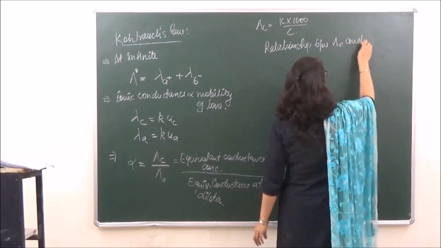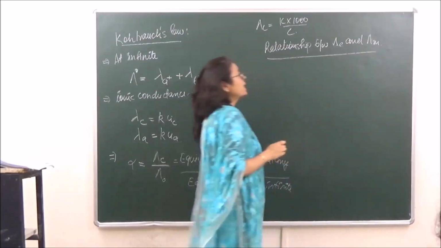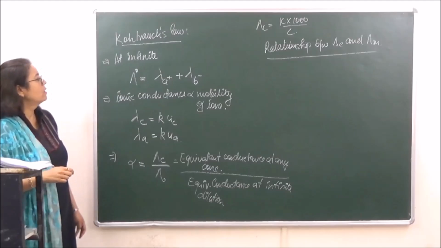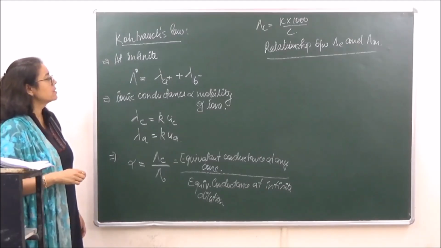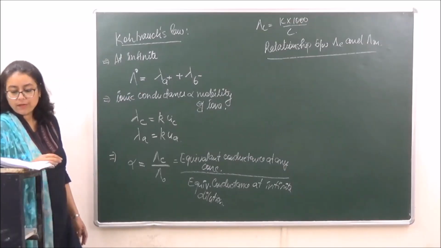If we have to calculate the equivalent conductance regarding the values of equivalent conductances of the cation and the anion, in that case, how will we calculate?